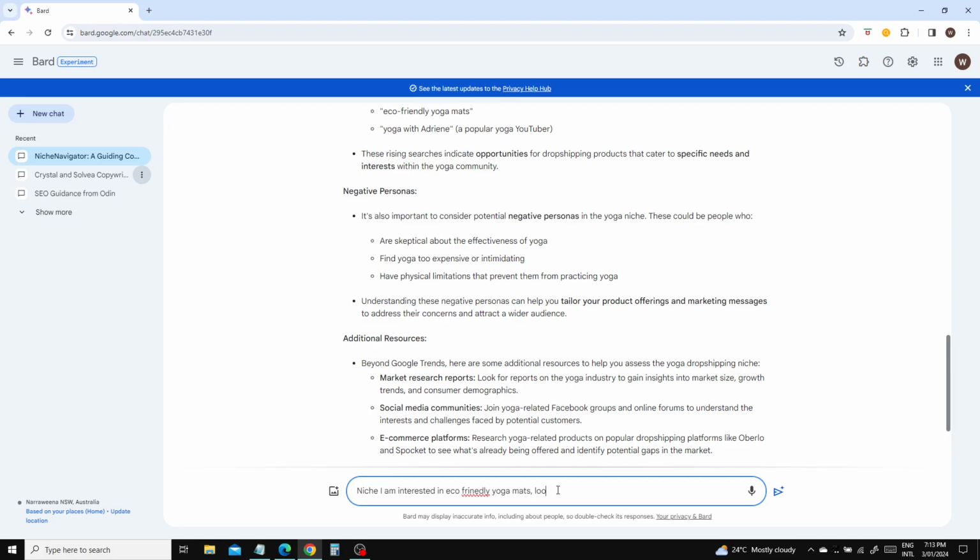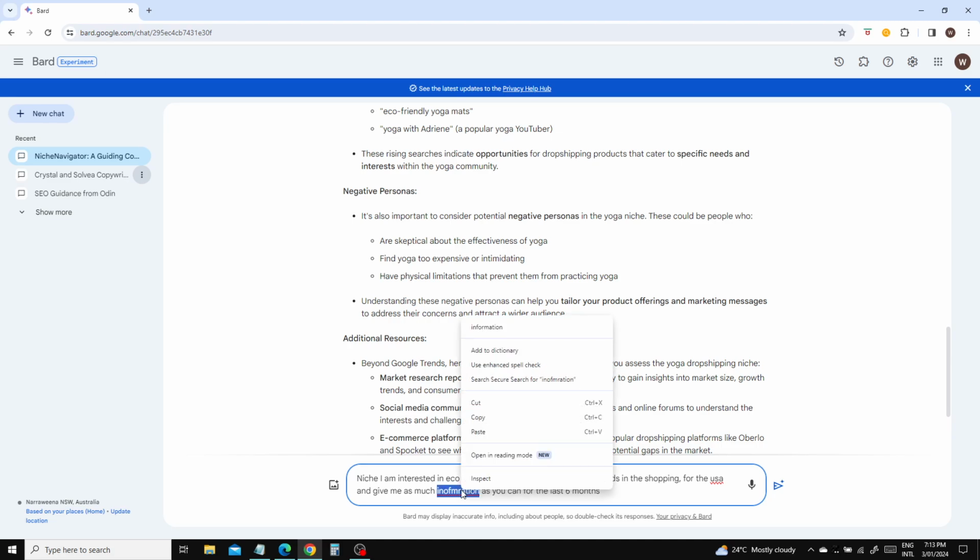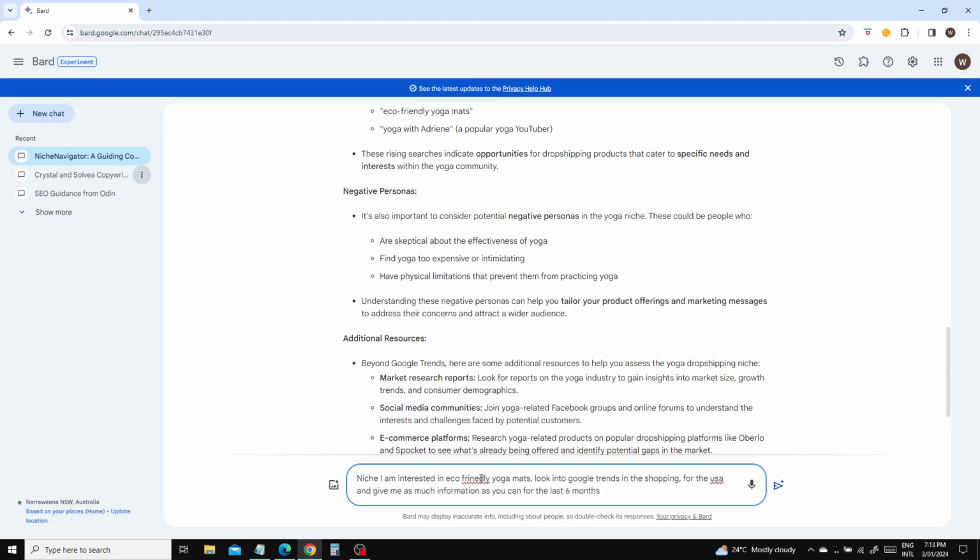Now here's the real fun part. Look into Google Trends in the shopping for the USA and give me as much information as you can for the last, let's go 6 months. 6 months. Too many spelling mistakes. There we go. Might as well just correct this real quick.